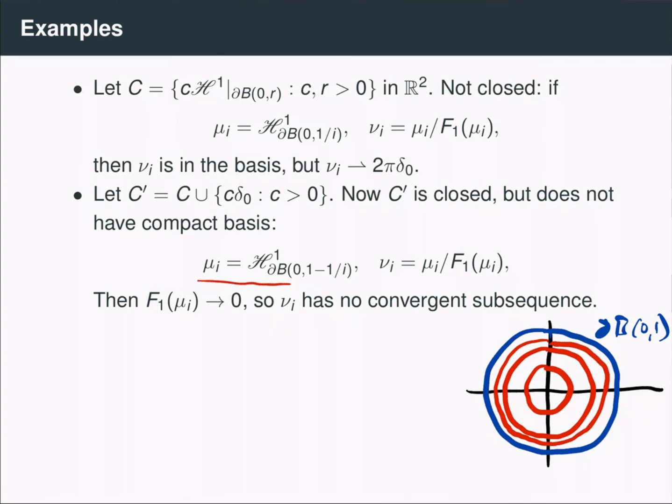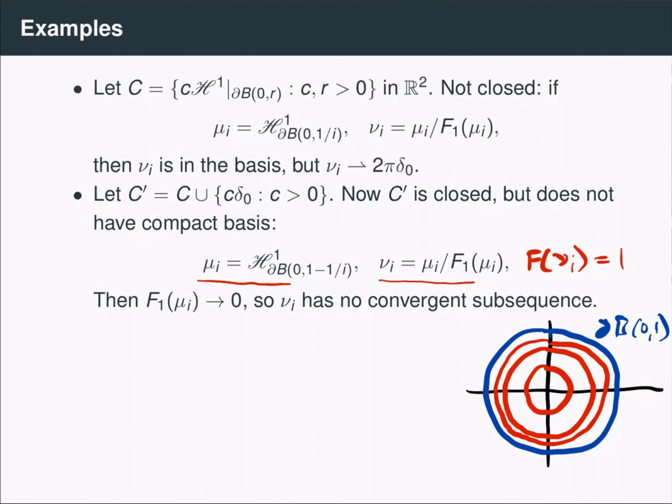Again, we renormalize these measures by dividing by f1 of mu_i. And so again, f1 of nu_i is equal to 1, and thus these nu_i's are members of our basis. I claim that these nu_i's do not have any convergent subsequence to another member of the basis.